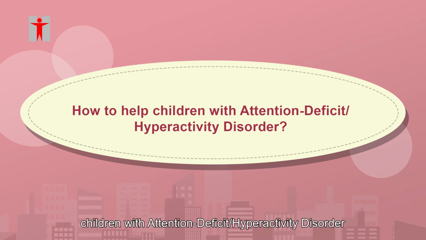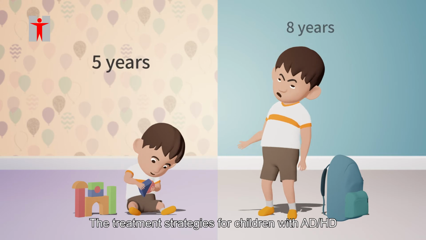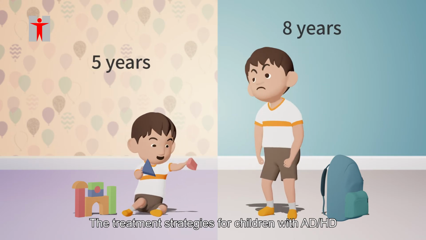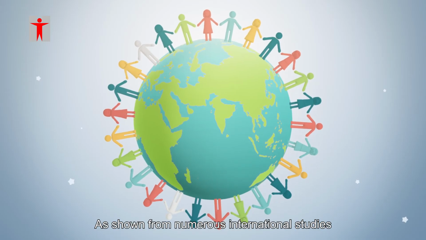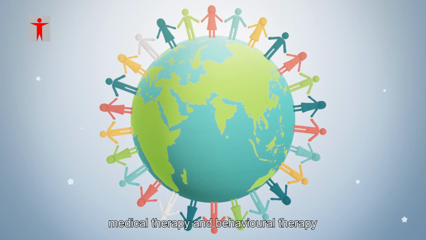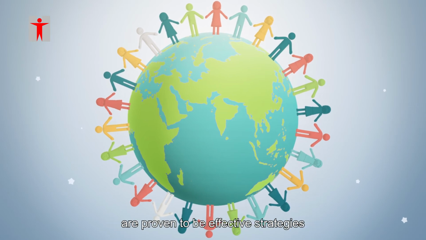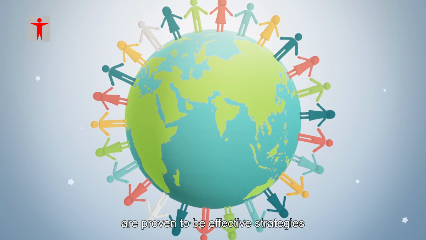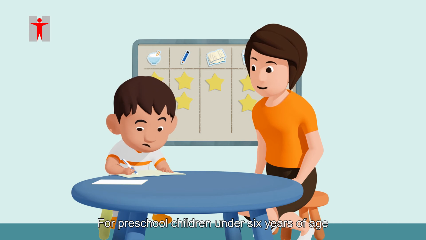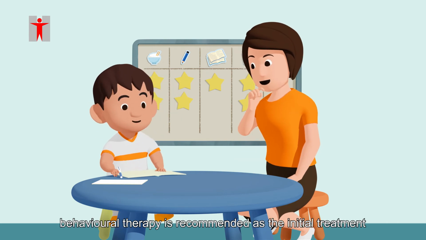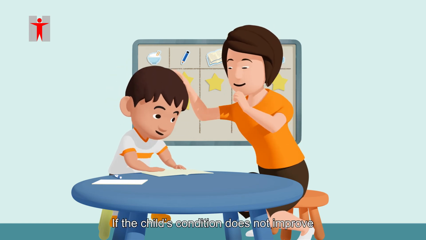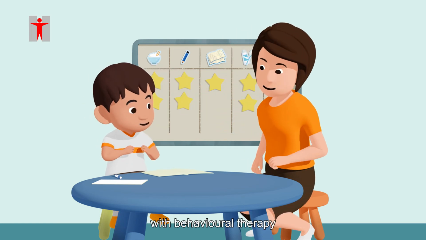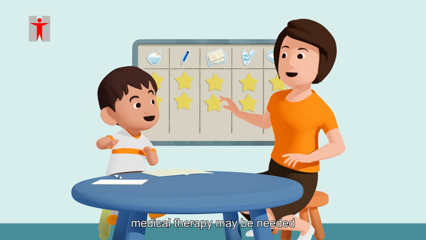How to help children with attention deficit hyperactivity disorder. The treatment strategies for children with ADHD vary according to age. As shown from numerous international studies, medical therapy and behavioral therapy are proven to be effective strategies. For preschool children under 6 years of age, behavioral therapy is recommended as the initial treatment. If the child's condition does not improve with behavioral therapy, medical therapy may be needed.